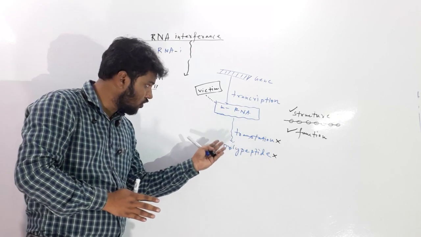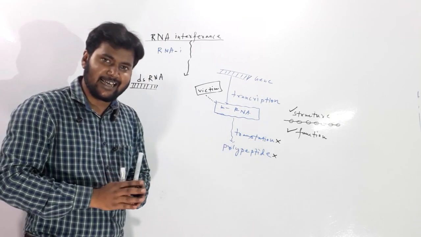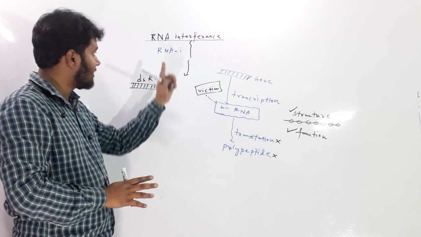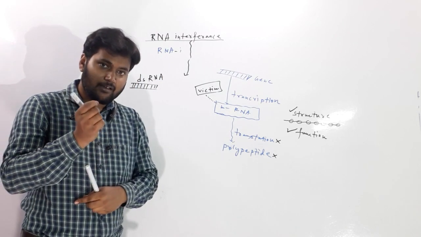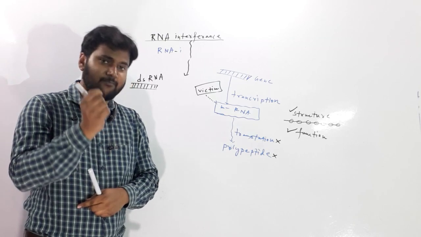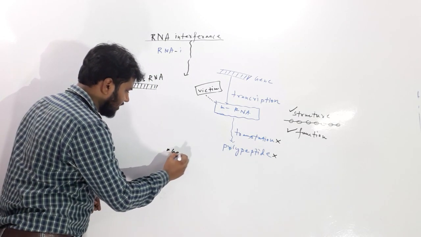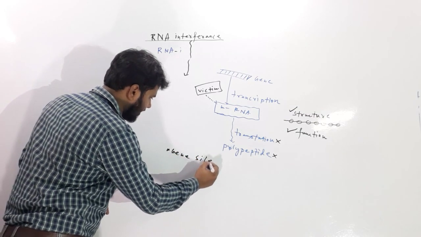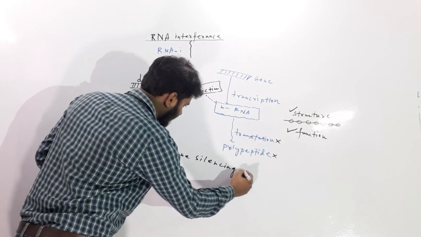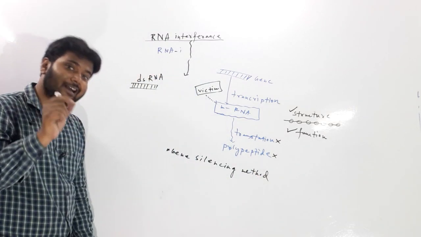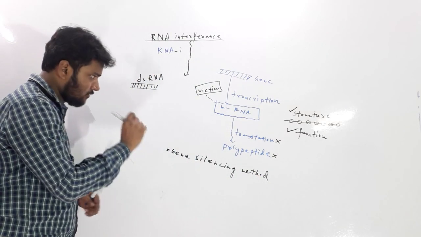If there is no polypeptide, then we can say that the gene is silenced. So RNA interference is actually a gene silencing procedure. It is one type of gene silencing method, by which? Through RNA.